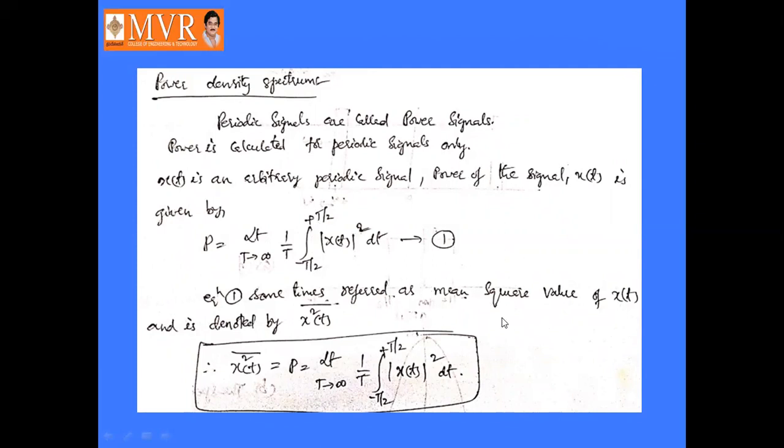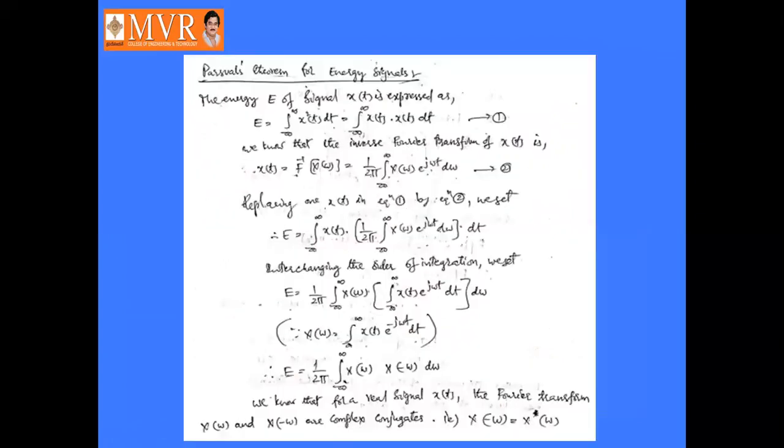It is also referred to as the mean square value of x of t, which is denoted by x square of t bar. Therefore x square of t bar is equal to P, which is equal to limit T tends to infinity 1 by T times integral minus T by 2 to plus T by 2 mod x of t square dt. So this is the power density spectrum, also referred to as the mean square value of x of t, that is x square of t bar.